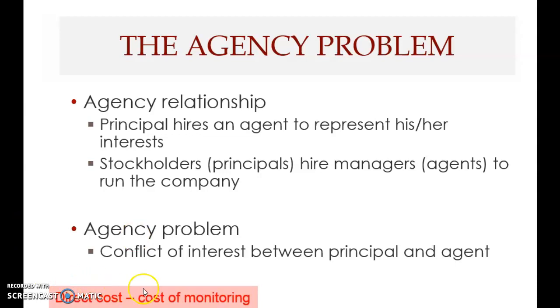There are two types of costs here. We call this the agency cost. One is called the direct cost. This is the direct cost of monitoring your agent. You monitor your managers, and therefore there will be some costs. And whatever you pay as benefits to the agents or the managers will be a cost to the principal, the owners. So this is called the direct cost.